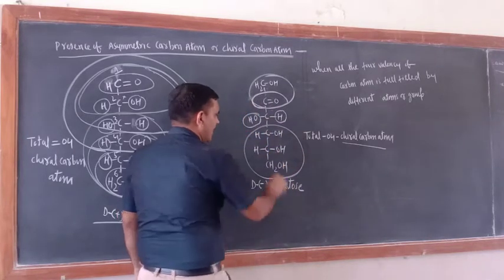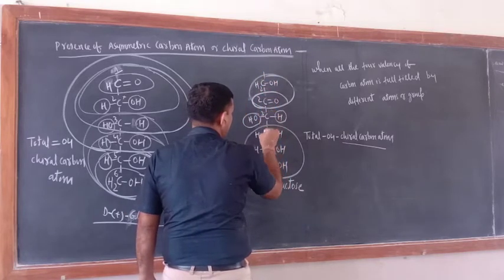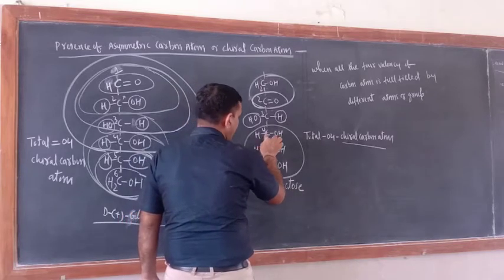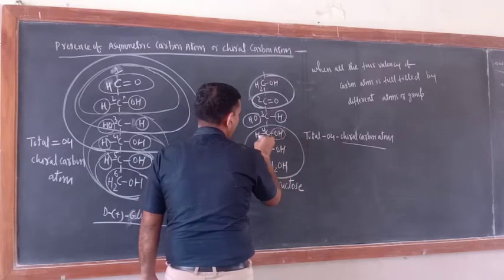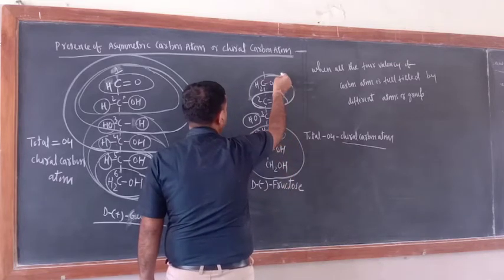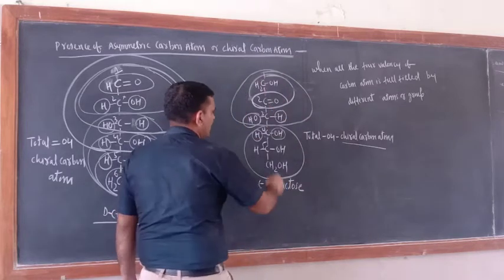Now what about this carbon atom? This is 1, 2, 3, 4, 5. So just see, for the fourth carbon atom, one valency by OH, another by H, and the third by this entire group. Are you getting my point or not?